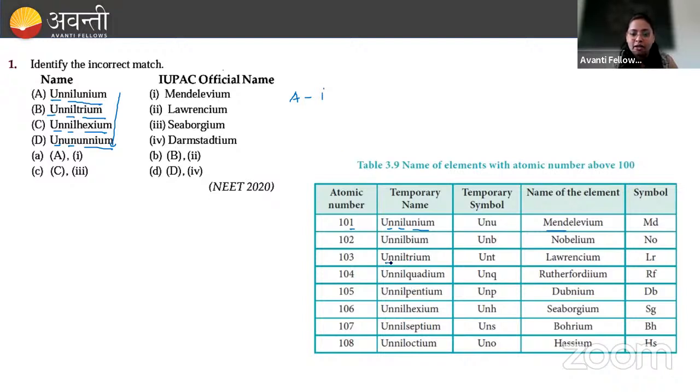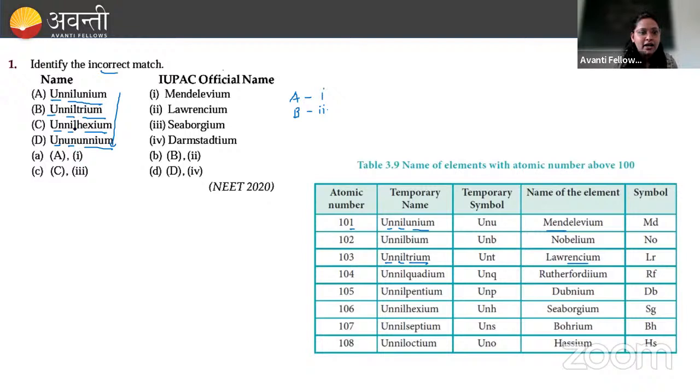Unniltrium: un means 1, nil means 0, trium means 3, so 103. What is that element? Lawrencium. So for B again, it is the second. What is the question? Identify the incorrect match. So we need to find out the incorrect match.